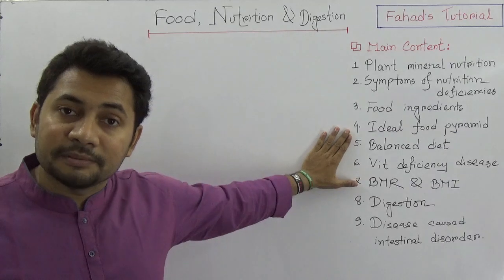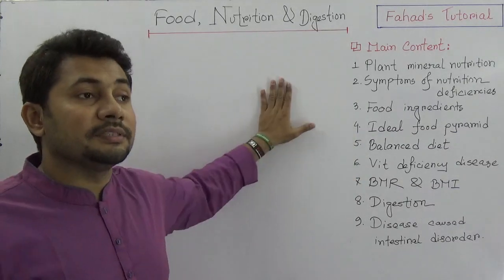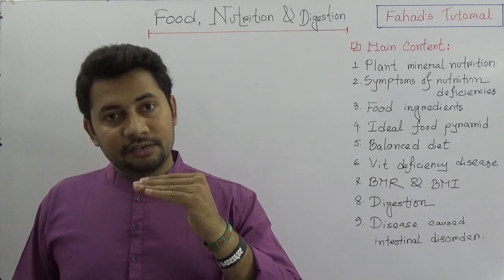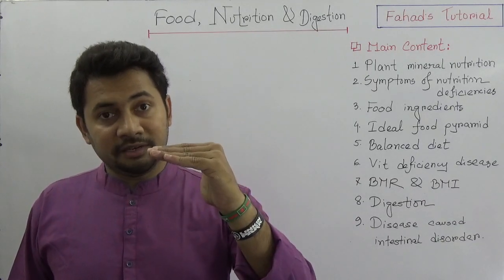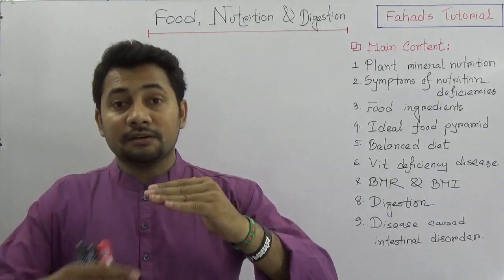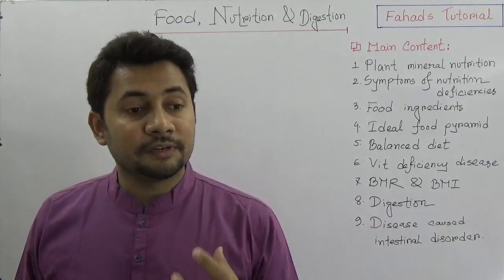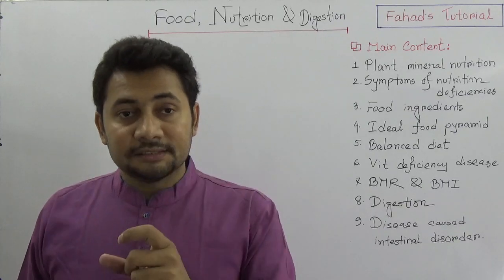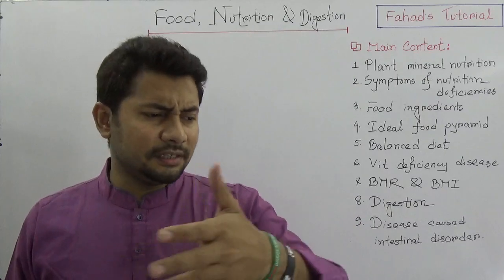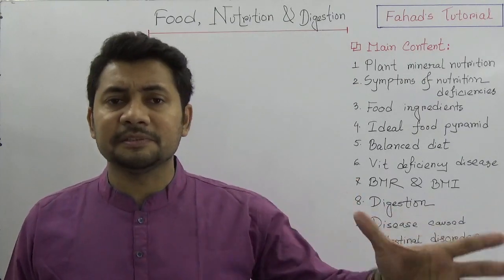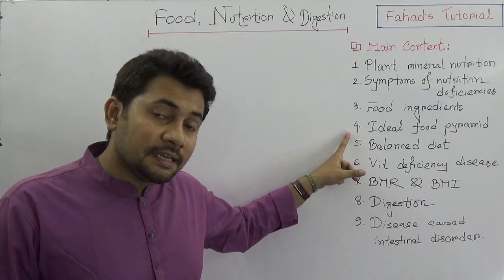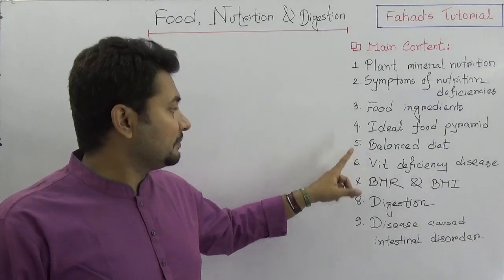Four, ideal food pyramid. When we discuss the ideal food pyramid, think about it this way: at the lower level there is carbohydrate, and then vitamins and minerals, and then proteins, and then fat. The consumption of different food ingredients depends on which one should be our priority. Definitely it depends on the geographical area, people, and a lot of other variations too. So the ideal food pyramid is another content of this chapter.